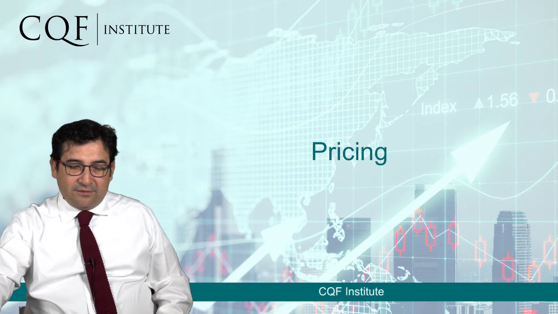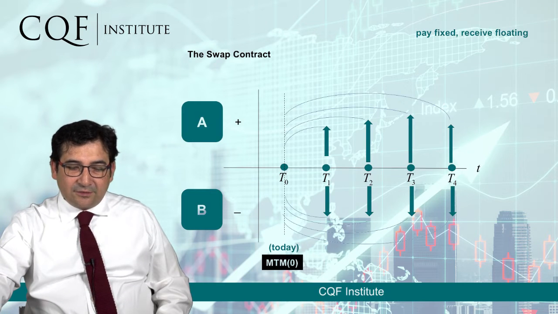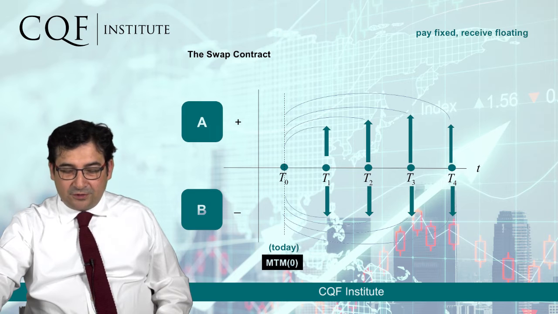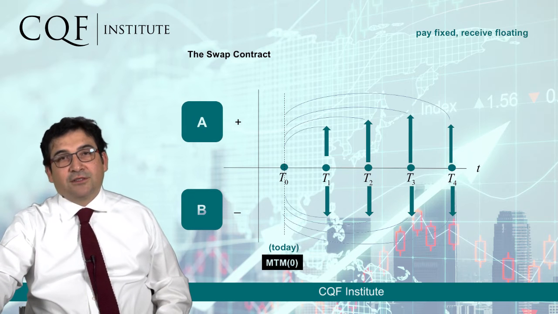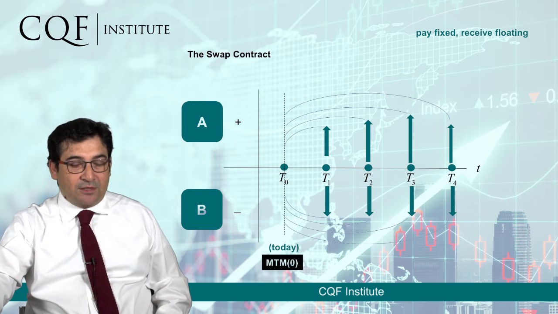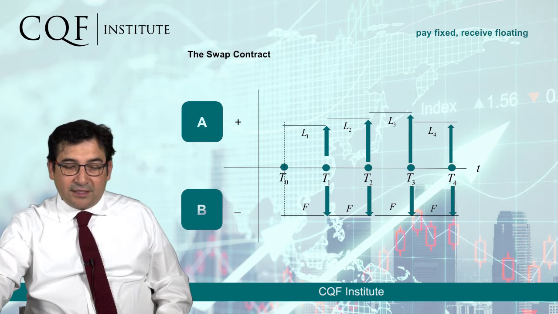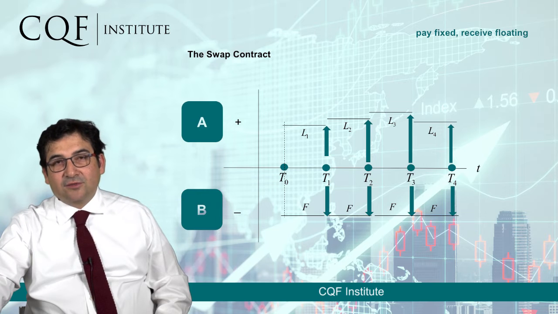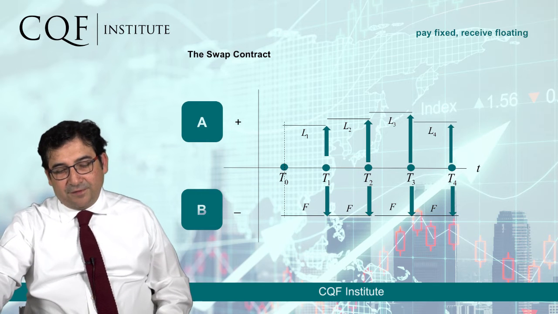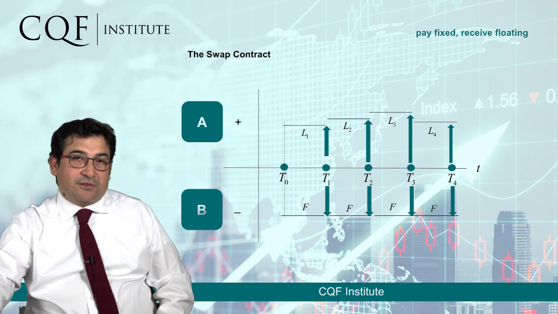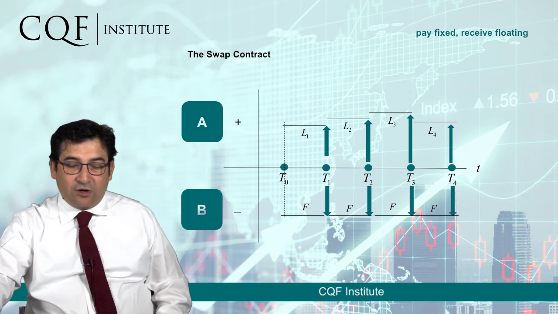So the pricing involves discounting all the future cash flows, considering some of them positive, the ones we receive, and some of them negative, the ones we pay. To do this, we'll need to determine the floating interest rates associated with these cash flows. The fixed ones have a fixed rate, which could be 3%, and it's always 3%.